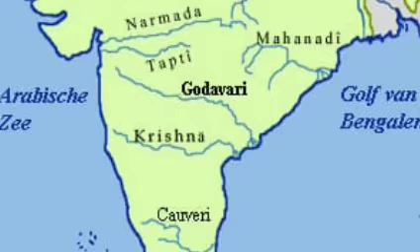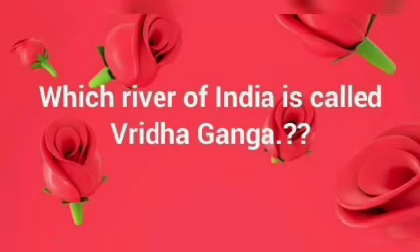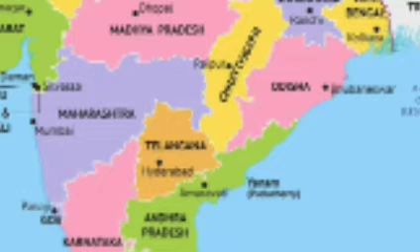Next, Godavari. Godavari is the longest river, 1465 km with an area of 3.13 lakh square km among the peninsular rivers. Godavari river is also called Vriddha Ganga. It originates in Nasik district of Maharashtra, a portion of Western Ghats. It flows through the states of Telangana and Andhra Pradesh before joining the Bay of Bengal.